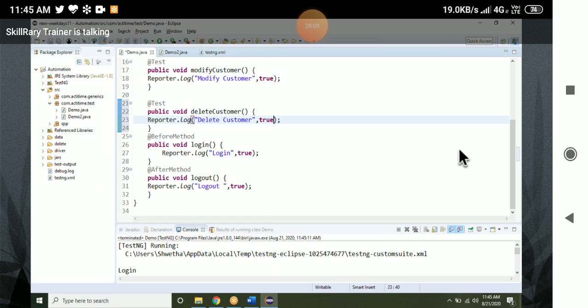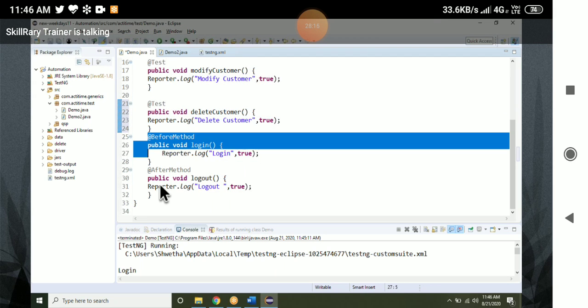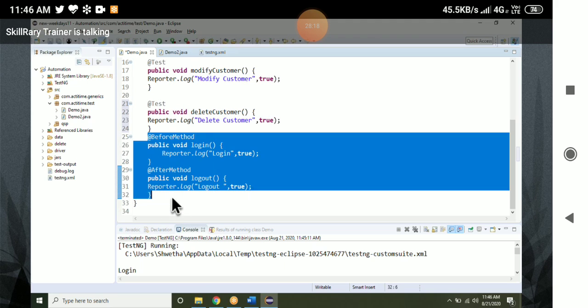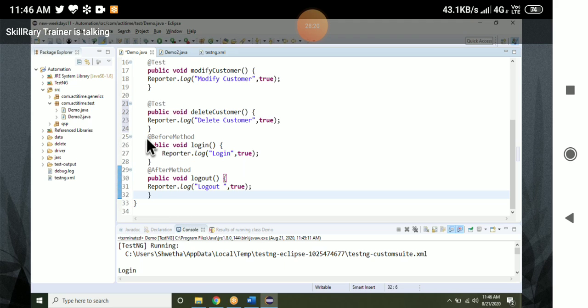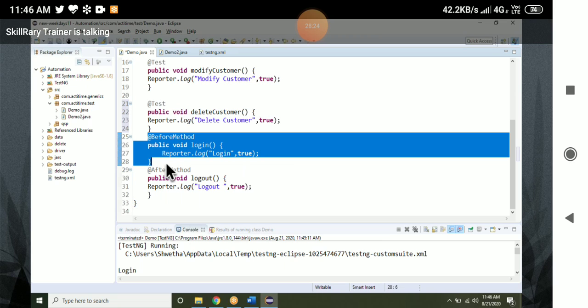Tell me the output. There are 3 test cases. This is not a test case, and it is not like a main method. This is a configuration method. It will be executed every time before the test method. 10 test methods means 10 times before the test method, before the test case.